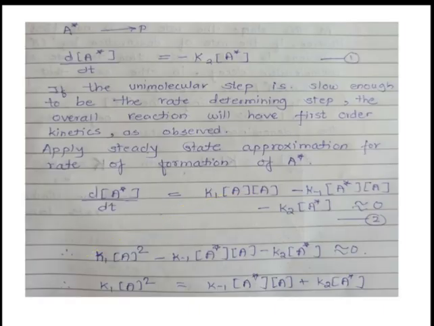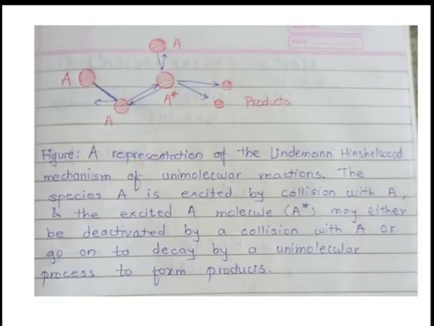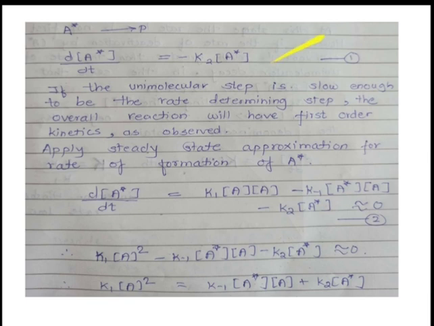So, just take one equation here. A star gives product, this is the unimolecular step. So, dA star divided by dt is equal to, this A star undergoes decay, that's why minus symbol is given and the rate constant is K2. Therefore, minus K2 into concentration of A star. This is our equation for dA star divided by dt.